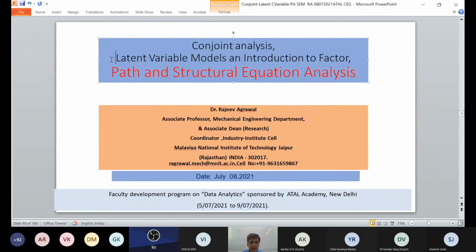Just now we did the latent variable model, introduction to factors. We discussed 2 case studies, about the 5 candidates, where 4 had not given an on-site interview and one IQ score was not there. So how to model that, and how the solution can be enabled with that. Another one was with the SPSS software. The last and very, very important topic is path and structural equation analysis.